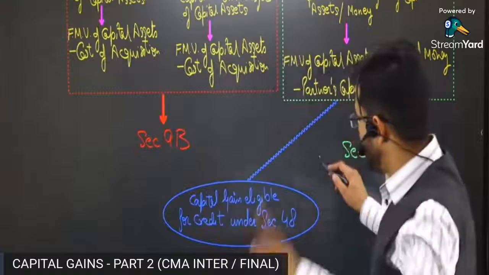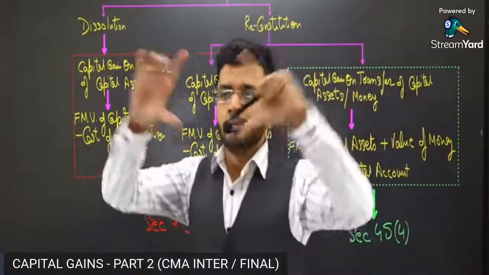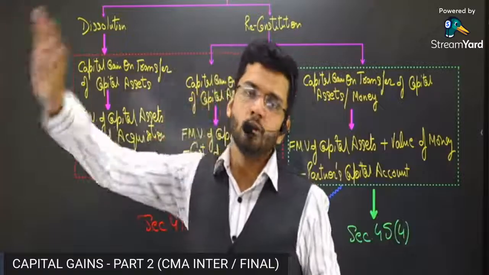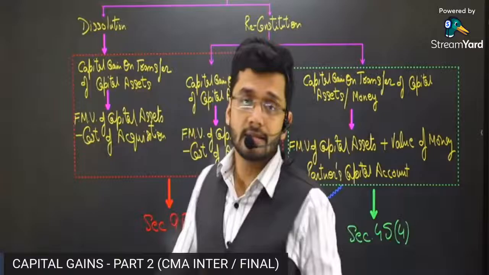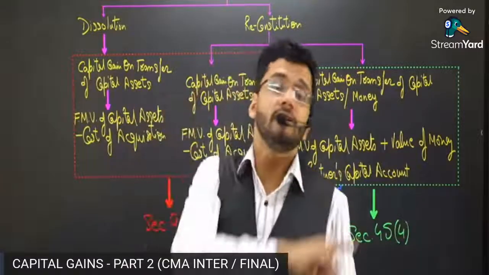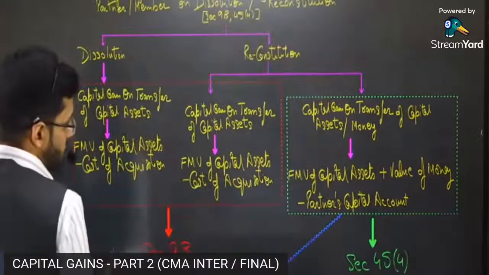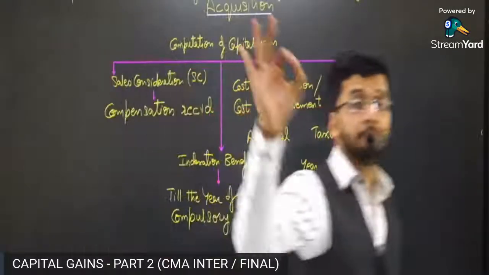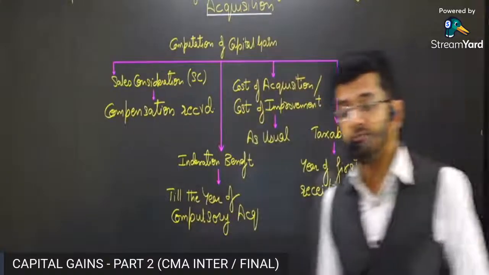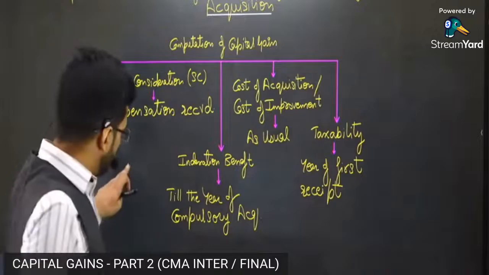And please see my playlist on YouTube. In my playlist, I have given the amendments of the June 2022 and December 2022 attempts. In that amendment also, I've discussed this particular section in detail. Please watch that video also for a detailed explanation. And as I've told you, especially for CMA final students, this section is definitely going to be important. Section 45(4) read with section 9B.